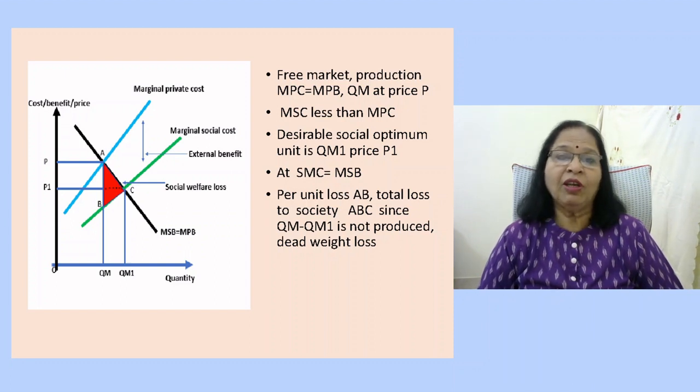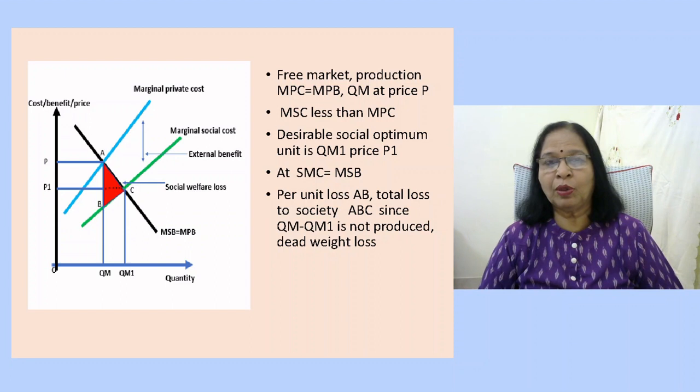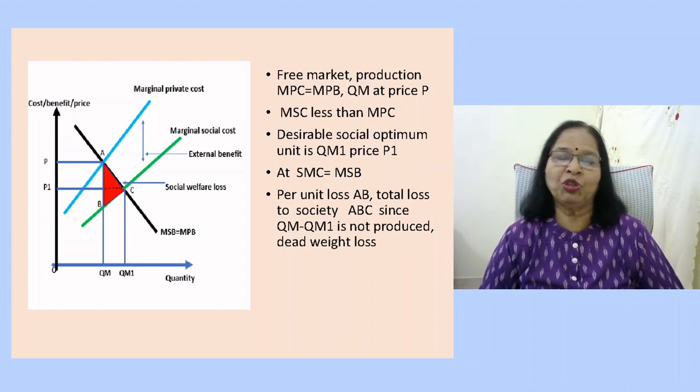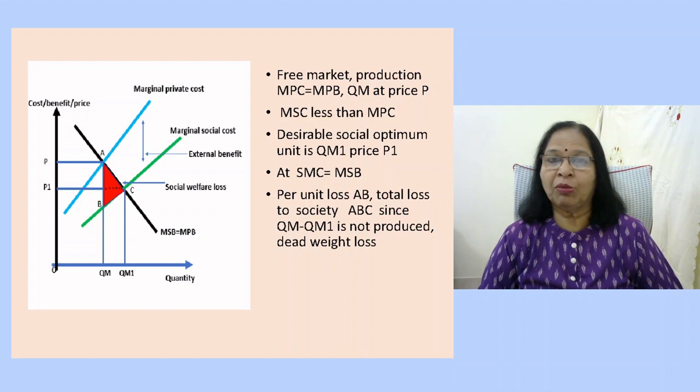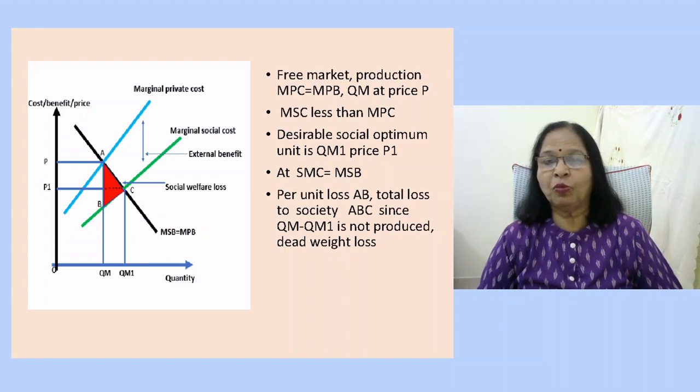However, the firm will not be able to produce at such a lower price, and therefore will not be able to produce an extra amount QM1. Thus, the difference between the marginal social cost and marginal private cost, AB, is the loss per unit that is not produced. And if you consider the total output, then it becomes ABC for the output OQM1. So ABC is the total loss that the society will incur if the goods are not produced.